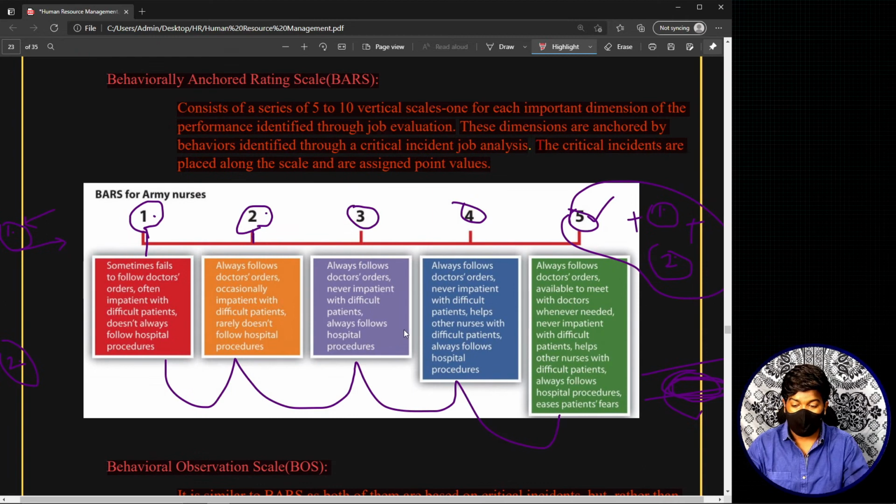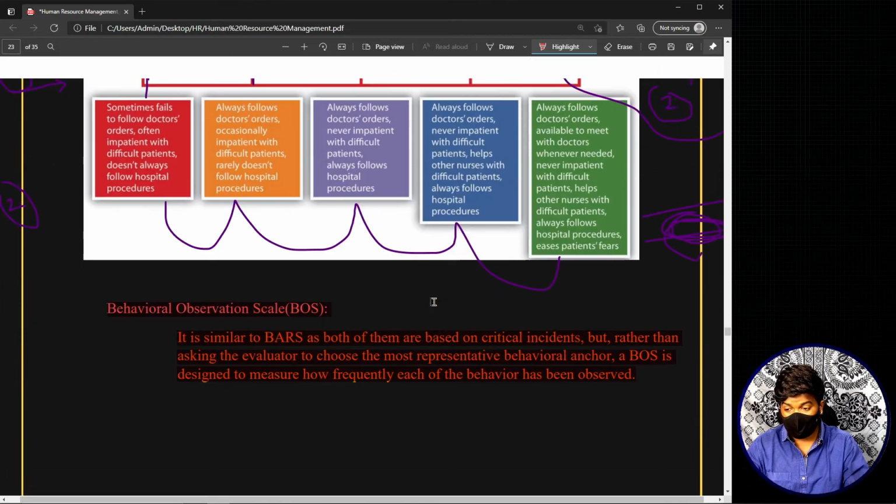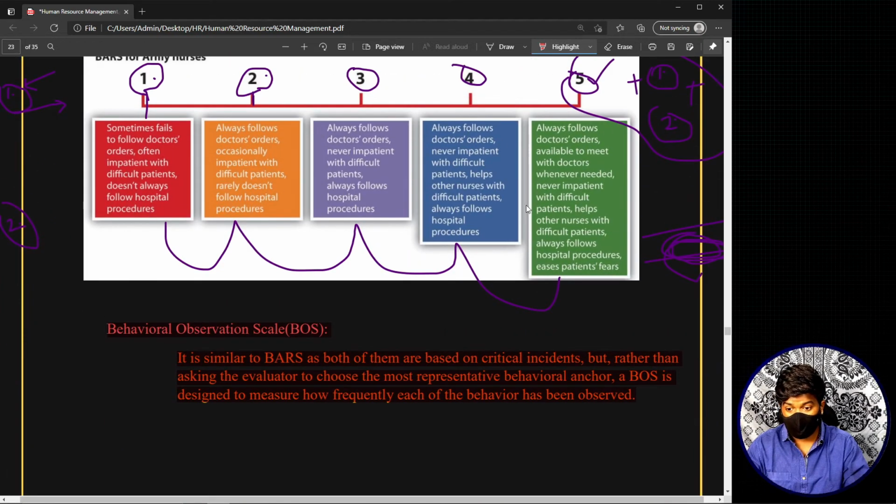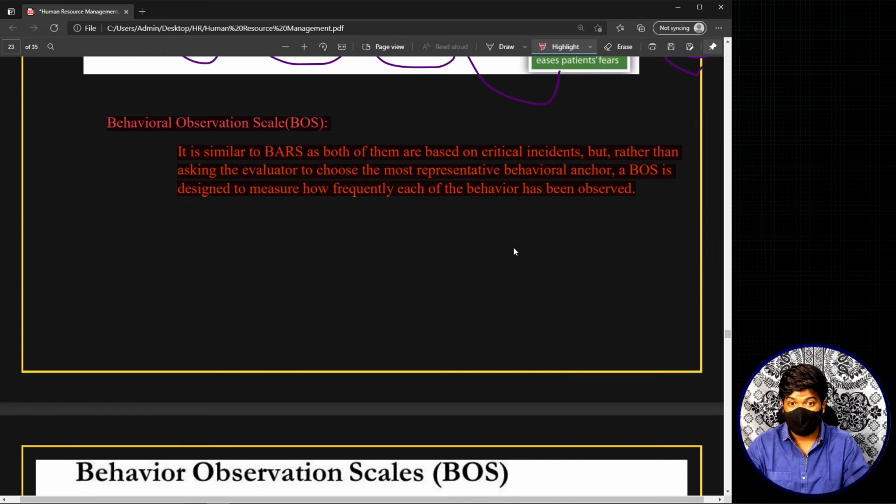For example, what we did in BARS, we said to choose the most accurate, most appropriate or most suitable behavioral statement or critical incident, right? Now in this next method, instead of asking the rater to choose the most appropriate one, we are asking how many times the employee repeats that particular behavior. Now I'll show you the diagram and you'll understand it.